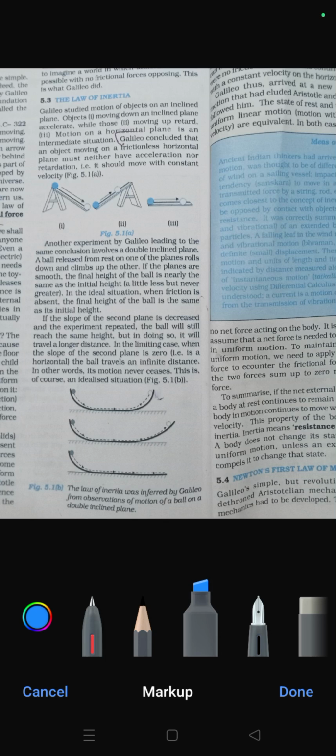Galileo did some experiments to arrive at this law of inertia. First of all, consider an inclined plane. A ball is allowed to fall through that inclined plane. It experiences acceleration. In the second case, the ball is allowed to move upward. It experiences retardation. In the third case, the ball moves through a horizontal plane which is frictionless, so that it does not experience acceleration or retardation. It moves with a constant velocity to infinity.